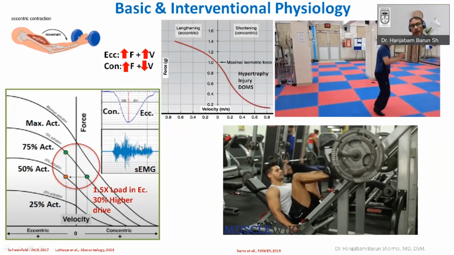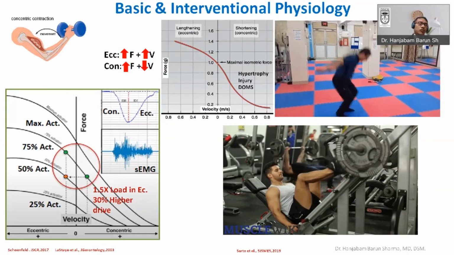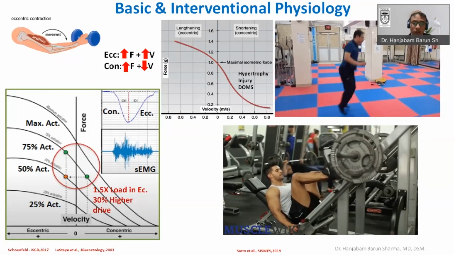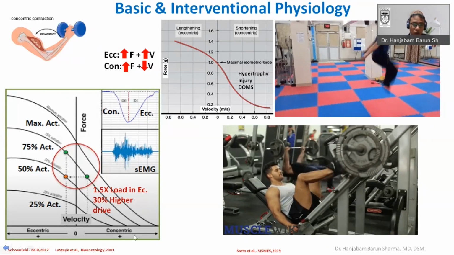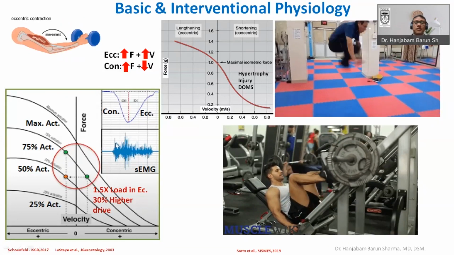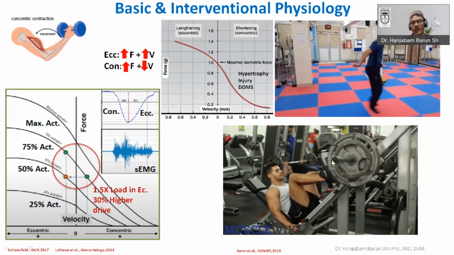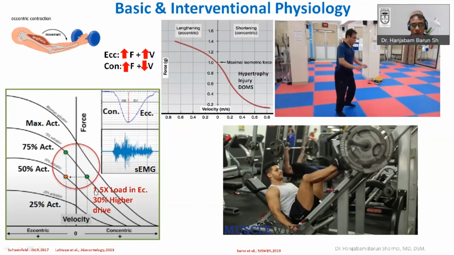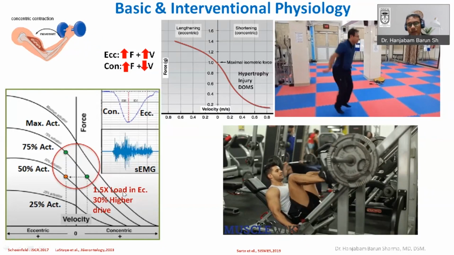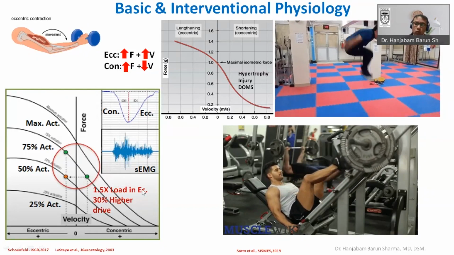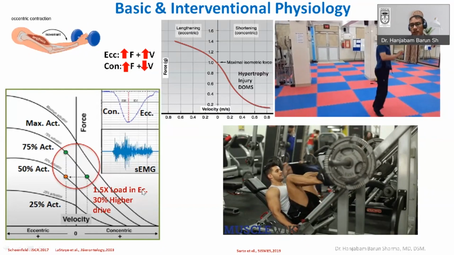That's the practical problem you have to face. What you can do to achieve the same level of activation of the muscle fibers is simply increase the load during the eccentric component, by approximately 1.5 times the load you used in the concentric part.